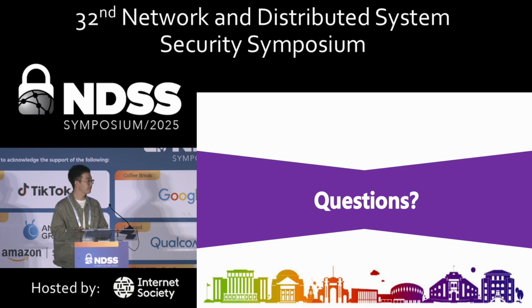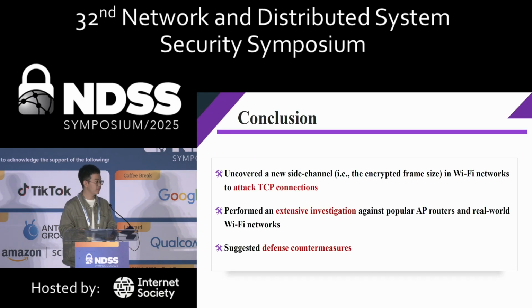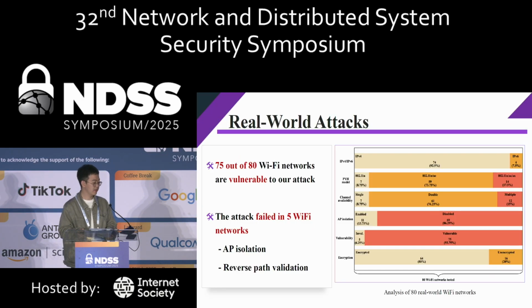You did mention that in 5 of the networks your attack failed, right? I'm curious whether that was because there was some default setting in the access points or because they did a good job in administering the networks. So was it a router specifically that always protected, or was it a good setup that they had?